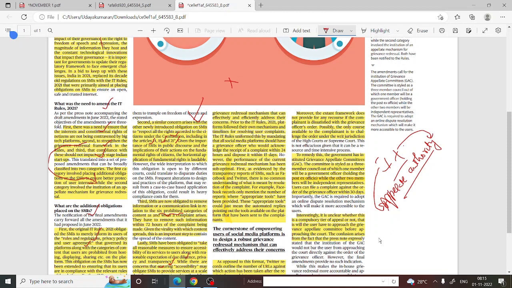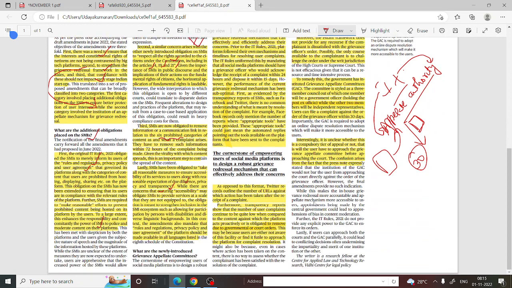So when a user files a complaint with this appellate authority and is not satisfied with the result, he can take the output, that is the result or the document given by the appellate authority, within 30 days to a newly formed committee of the government. It is known as the government appellate committee.